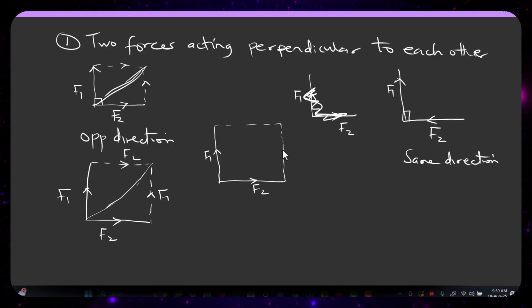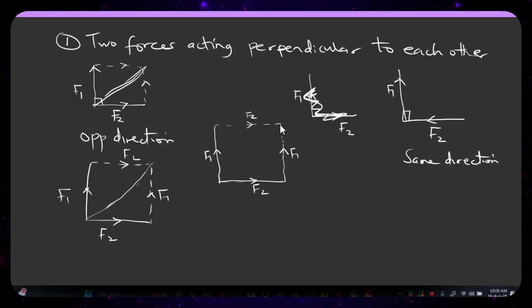When I complete my line, automatically I know that this is going to be my F1, because these are going to be parallel to each other, so they are the same thing. Then automatically here is going to be my F2. So I am going to choose the ones that have the same direction. You now see that F2 and F1 are going in this same direction. From here, F2 ended here and F1 continued and ended here.